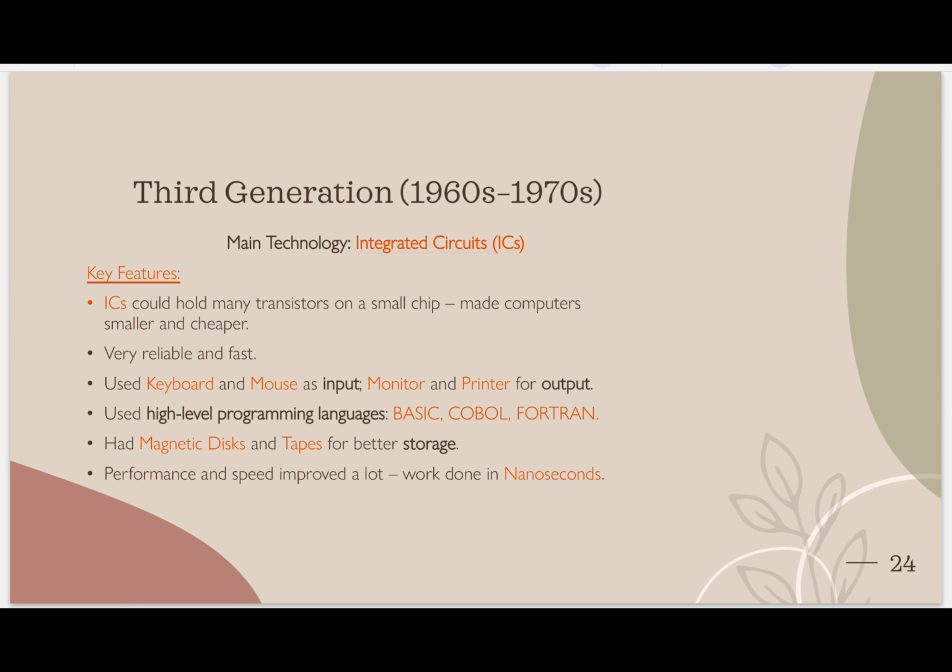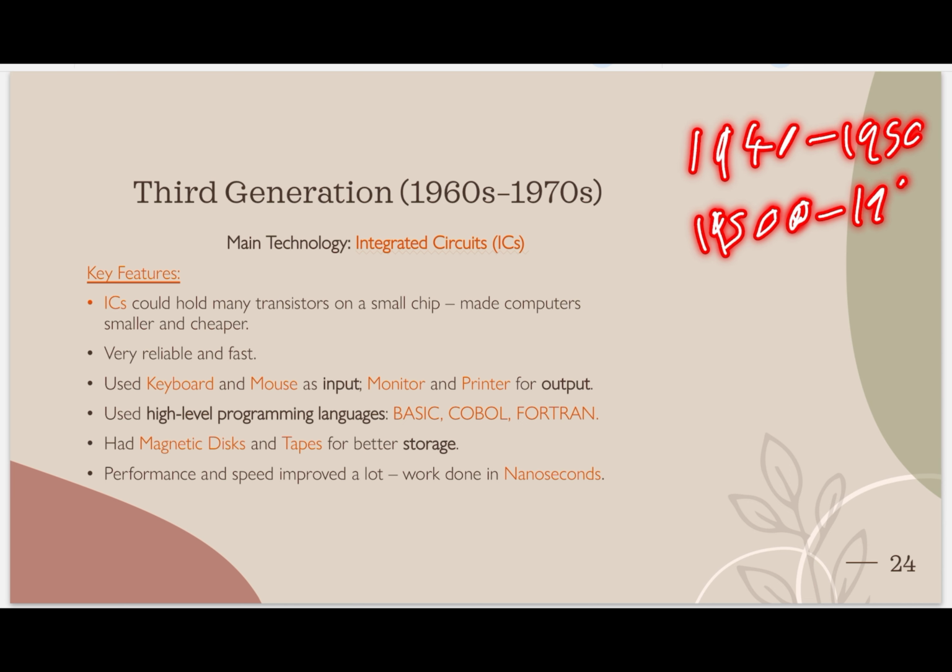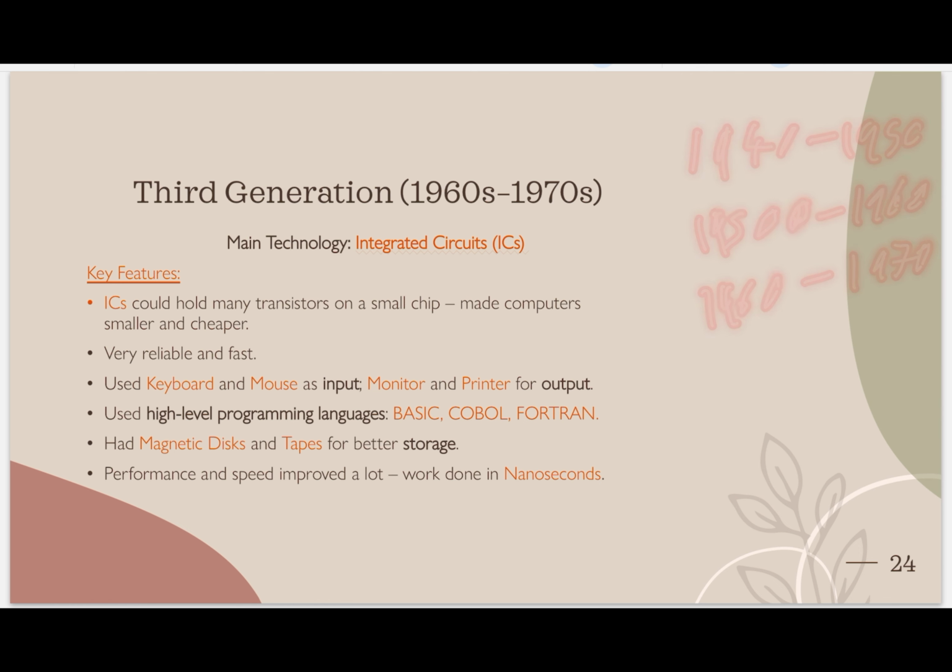Has the class understood till now? Now we will go on to the third generation of computers. What was the period of the third generation? Same, 10 years, 1960 to 1970. The first was from 1940 to 1950, the second from 1950 to 1960, and the third from 1960 to 1970.